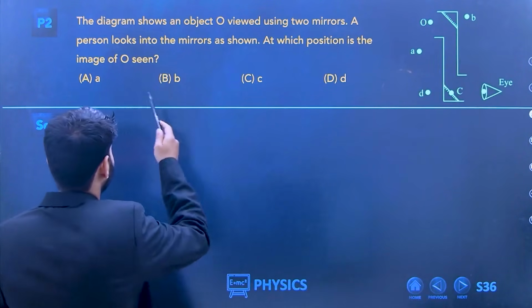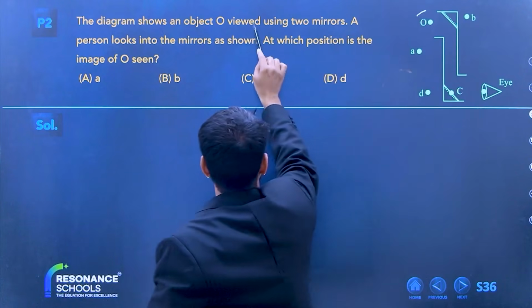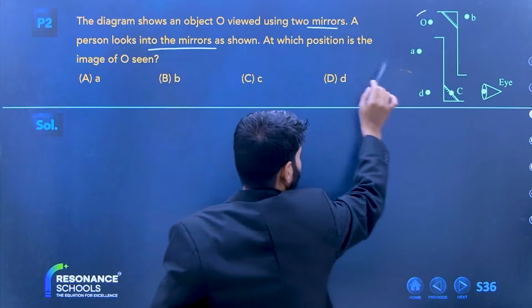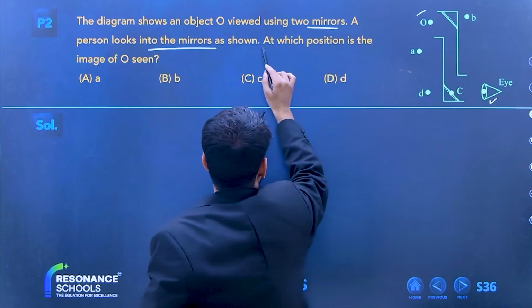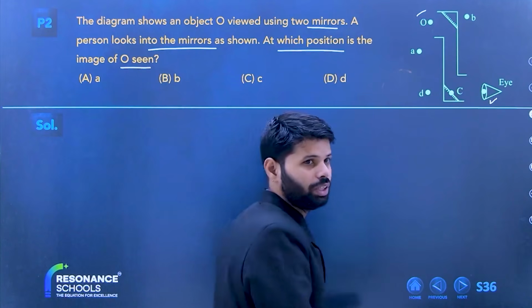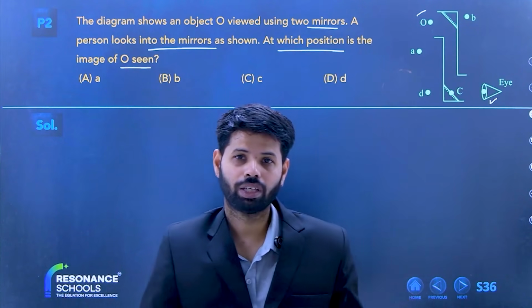Now the question is, the diagram shows an object O. Can you see the object O? It is viewed using 2 mirrors, and a person looks into the mirror as shown. This is the person who is trying to see the object. At which position is the image of O seen? Can you tell me where the image will be seen? Tell me, beta, tell me.